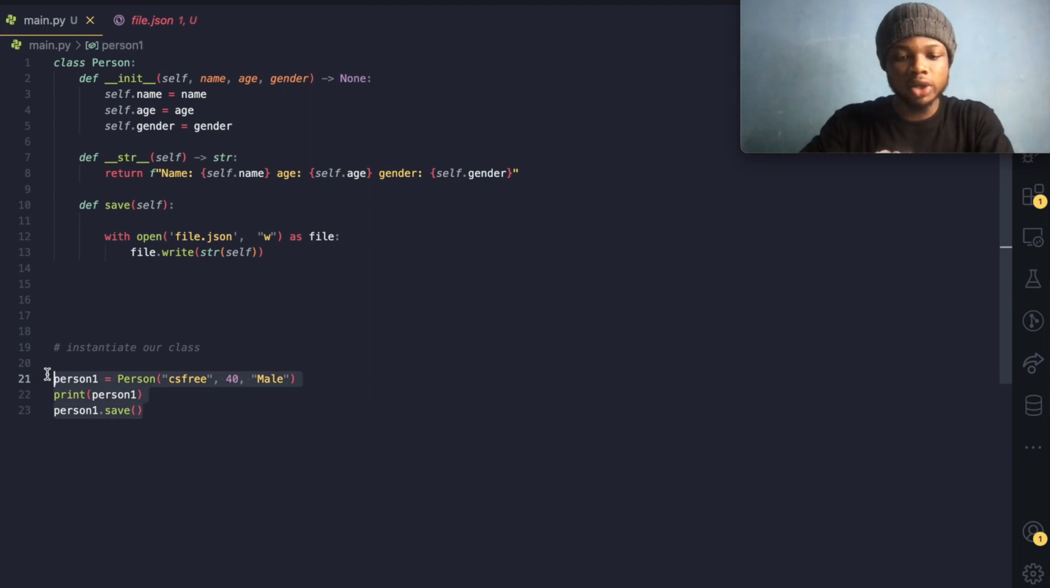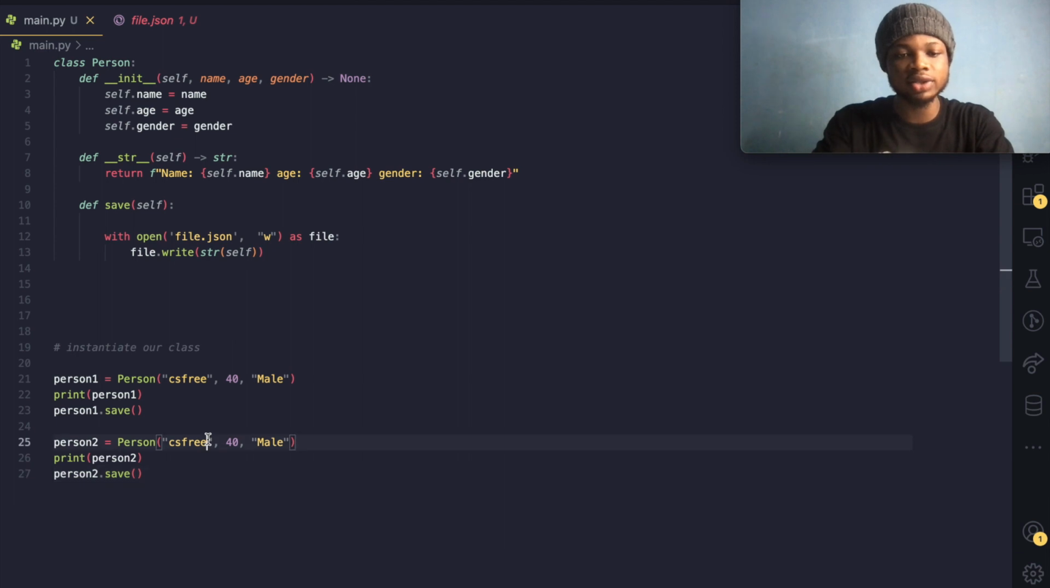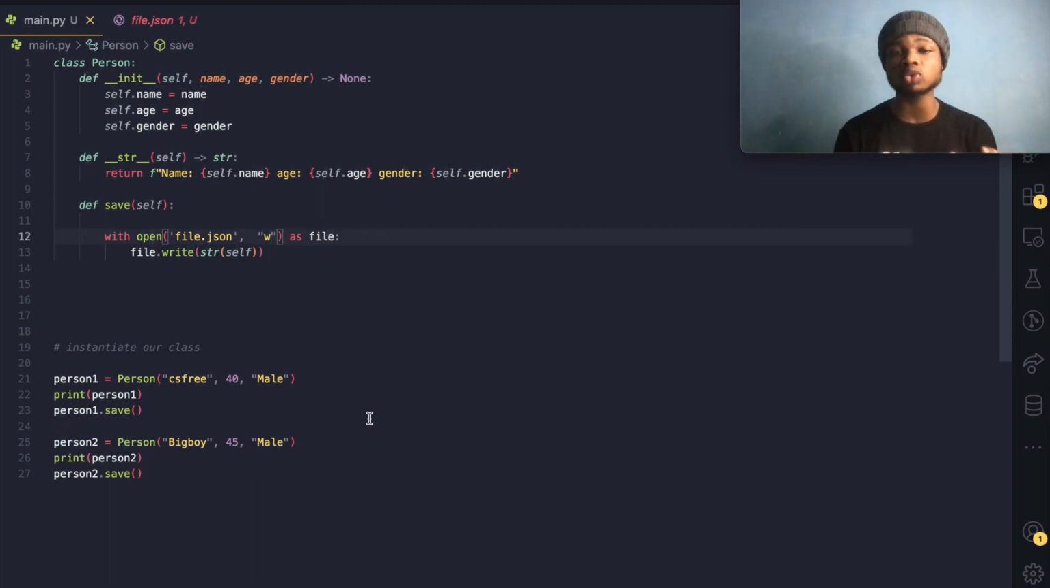And we could create more users. We could come over here and just change this to person 2, and change this to person 2, and change this to person 2, and say big boy is our name, and say 45, and say male, right? So we have to write to the database again. But now we don't have to make use of write, because write will overwrite the data already inside of our file storage. I don't want to do that. So what can we do?